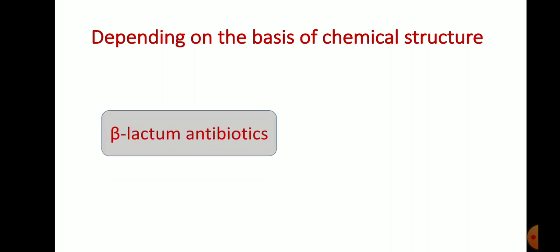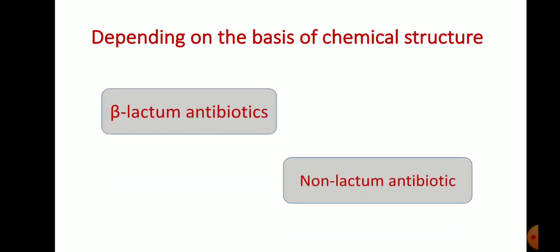Now the third and important classification depends on the basis of their chemical structure. There are two major parts: beta lactam antibiotics and non beta lactam antibiotics. We all know that beta lactam is one type of ring. The penicillins and cephalosporins contain this beta lactam ring, so they are known as beta lactam antibiotics, and others are known as non beta lactam antibiotics.